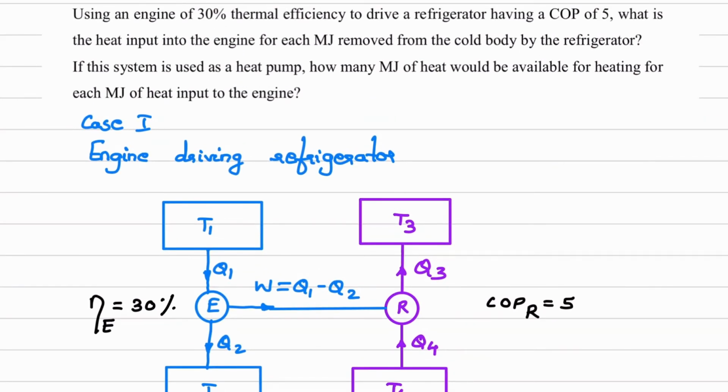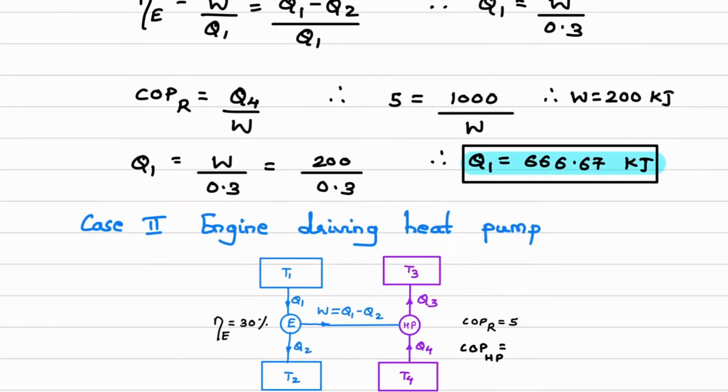Understand the next part of the question. How many megajoule of heat would be available for heating? So this we have to find out, Q3, for each megajoule of heat input to the engine. Now what we will consider here, Q1 value, each megajoule means 1 megajoule. So what is the condition now? Q1 is given as 1 megajoule, so this will be equal to 1000 kilojoule. And we have to find out Q3.